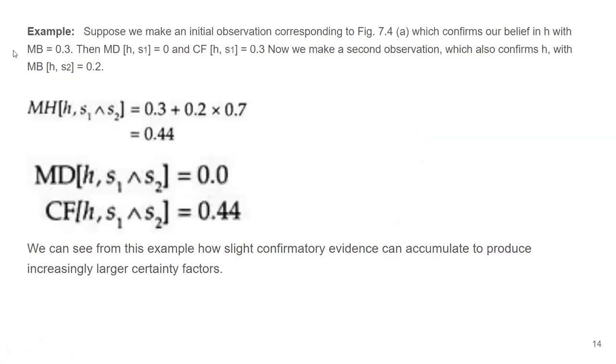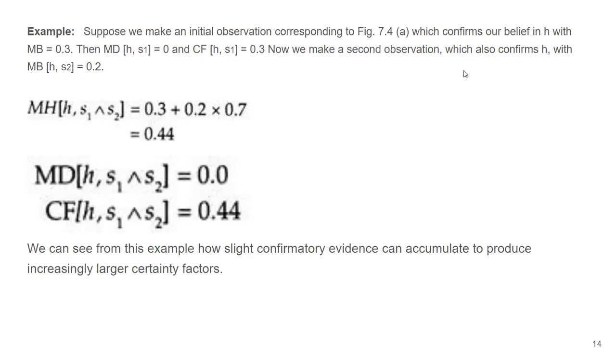Now this is the example that has been shown. Suppose we make an initial observation corresponding to figure 7.4a, where we have evidence for the hypothesis which confirms our belief in H with MB equal to 0.3. Then the measure of disbelief in H, S1 is equal to 0 and the certainty factor in H, S1 is 0.3.